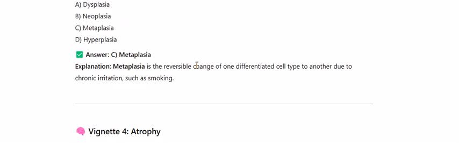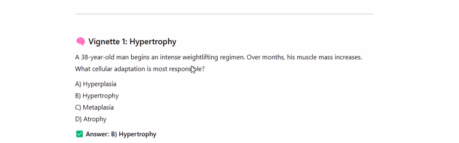Here are 10 Puerto Rico Medical Board-style clinical vignettes focused on pathophysiology of disease, cellular adaptations, each with 4 answer choices and detailed explanations. Vignette 1, Hypertrophy.